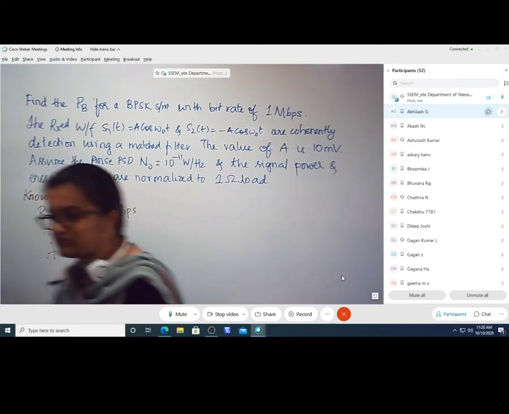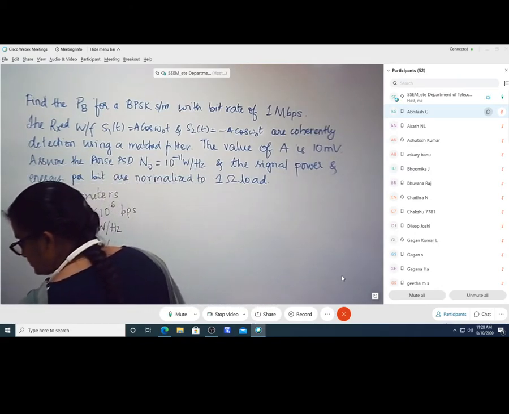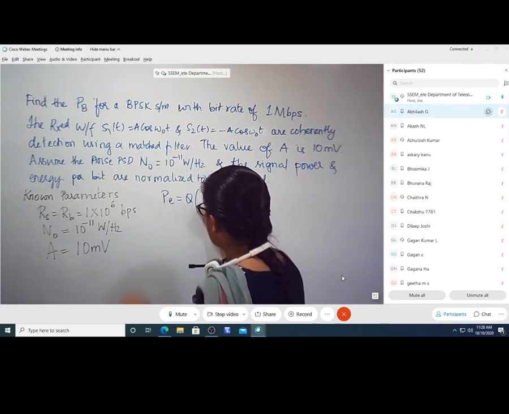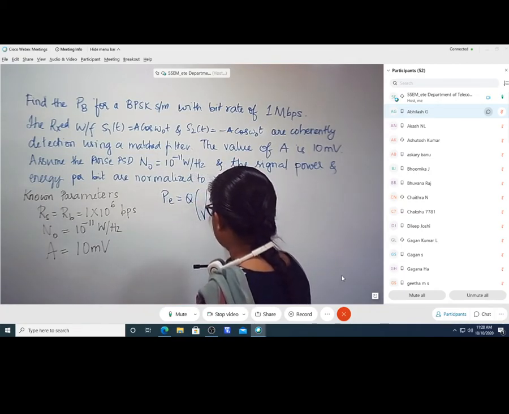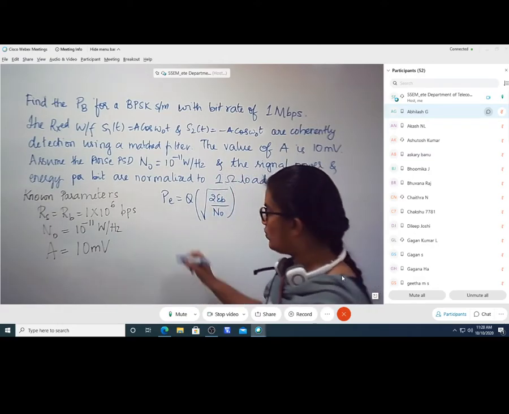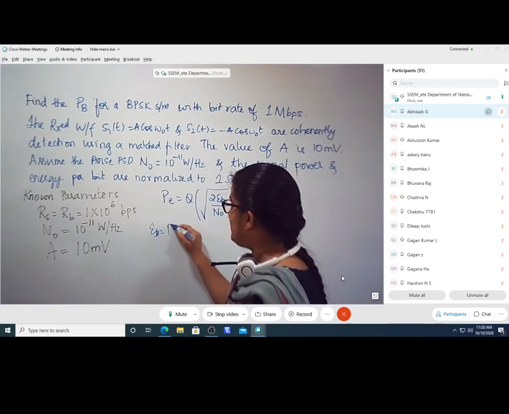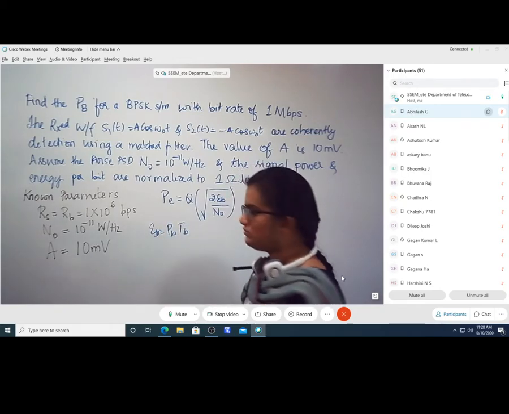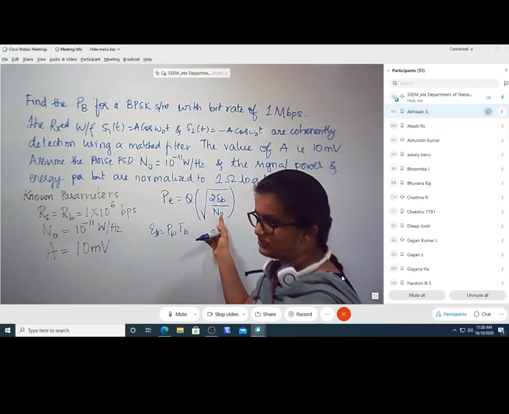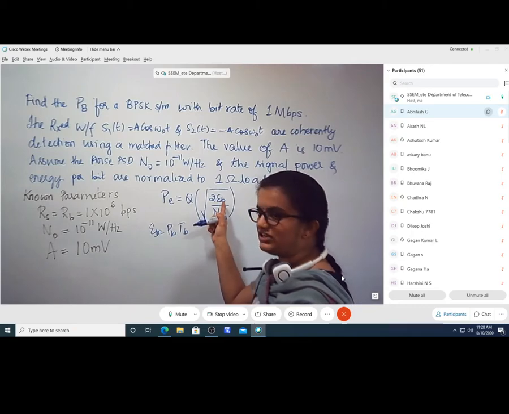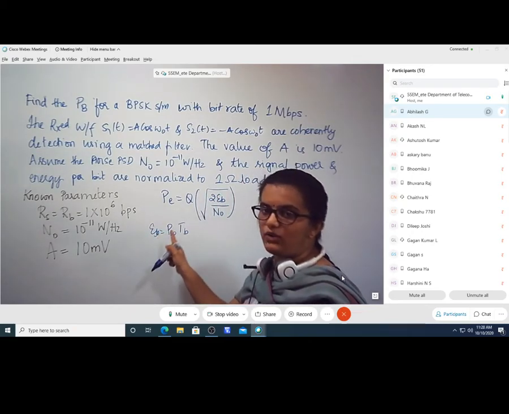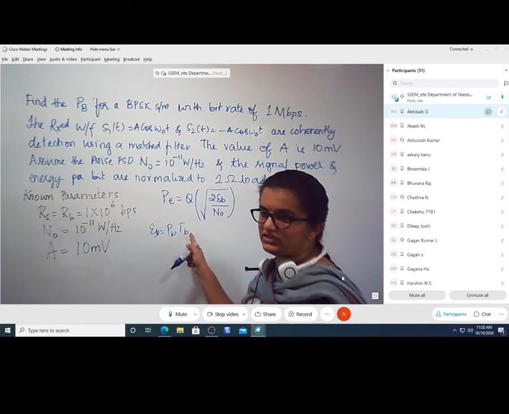Now let us write the expression for PE, that is probability of error. PE, probability of error for coherently detected BPSK, is Q of under the root 2 EB by N0, where EB is equal to PB into TB. So let us try to find out what is PB and TB. I know N0 value, the only unknown here is the EB value. I need to calculate the EB value. In this EB, I want 2 parameters, one is PB and the other one is TB.